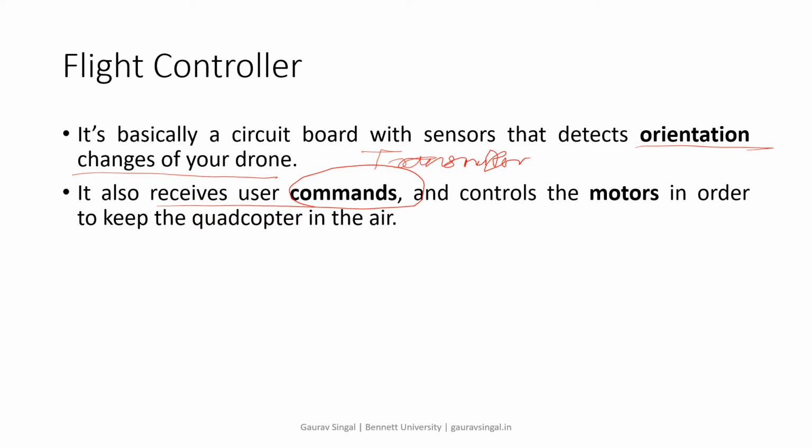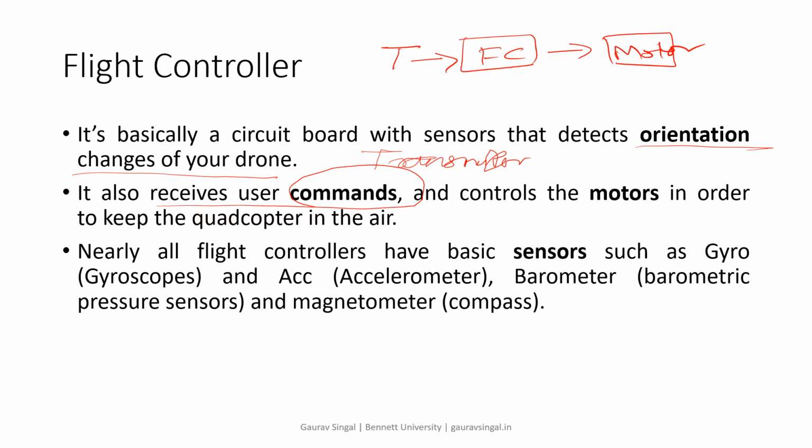Okay, and control the motor in order to keep the quadcopter in the air. So whatever signal the transmitter is sending to the flight controller, the flight controller will forward to the motors to make it movable. Nearly all flight controllers have basic sensors such as gyro, accelerometer, barometer and magnetometer. These are the basic ones.